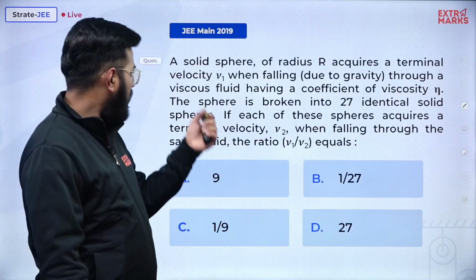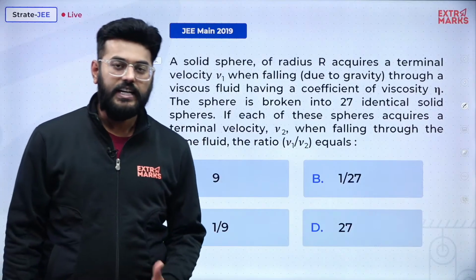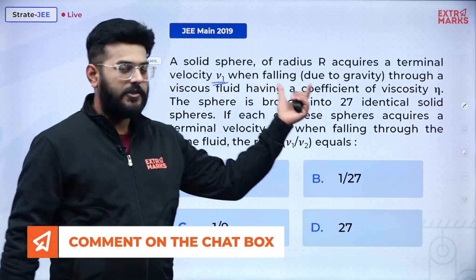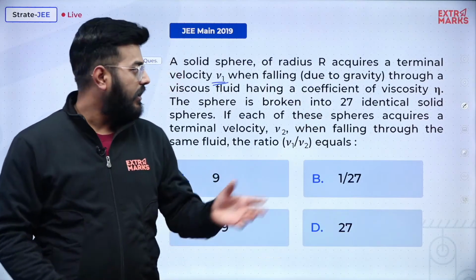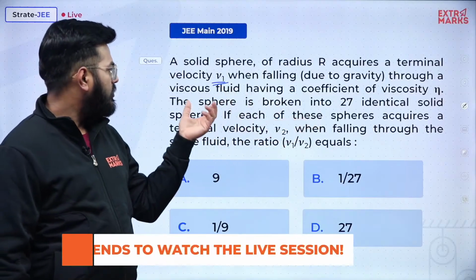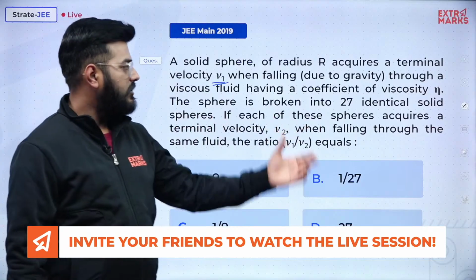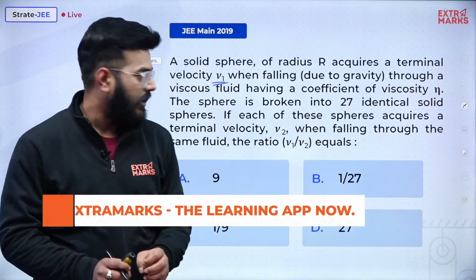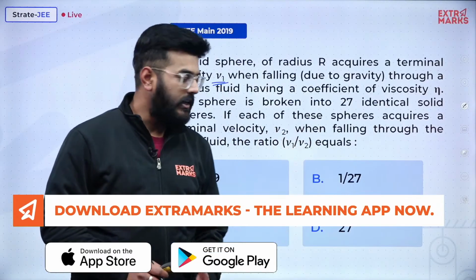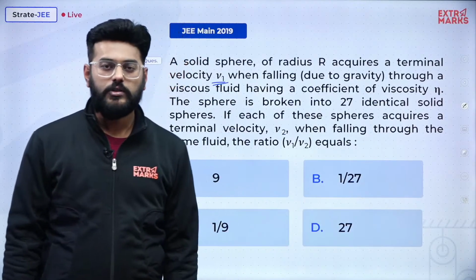A solid sphere of radius capital R acquires a terminal velocity V1, sorry, not Vt, it's V1. So this is a solid sphere of radius capital R, and it acquires terminal velocity due to gravity through a viscous fluid having coefficient of viscosity eta. The sphere is now broken down into 27 identical parts, and if each of these spheres acquires a terminal velocity V2 when falling through the same fluid, the ratio of V1 to V2 equals to.